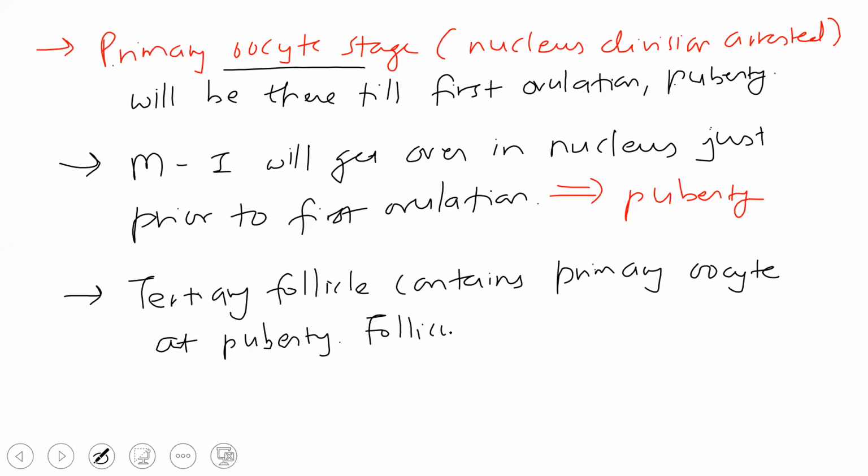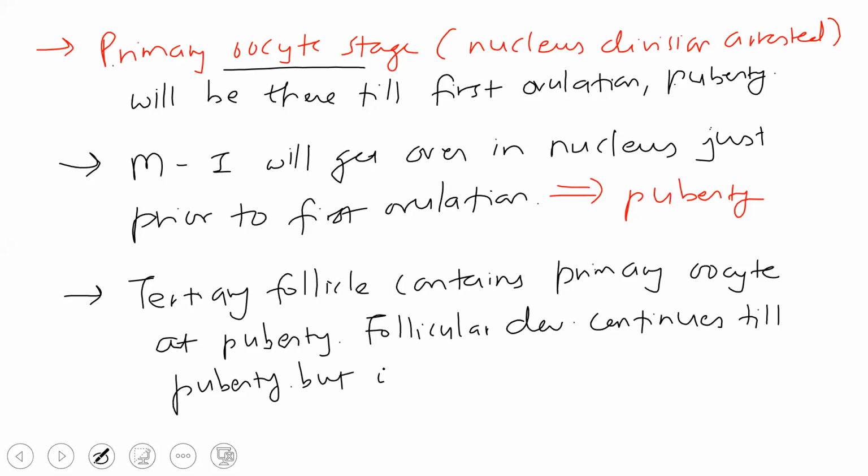So follicular multiplication or follicular development continues till puberty, but oocyte development will not occur. But the oocyte's nucleus division is restricted.